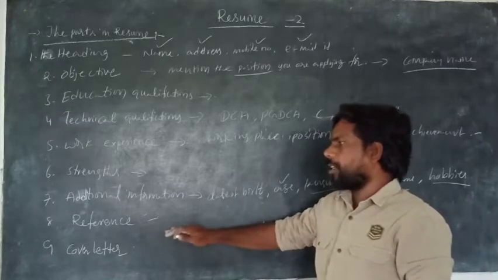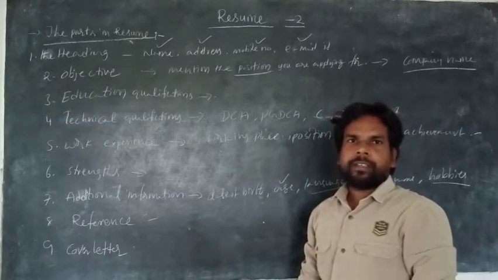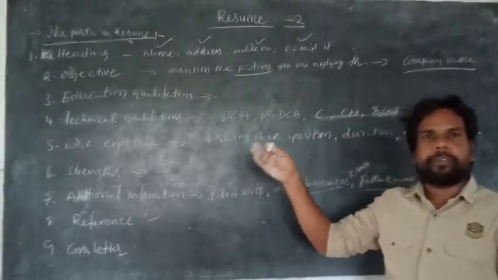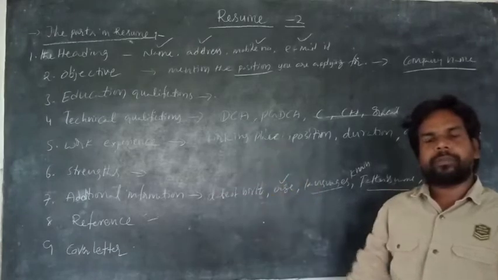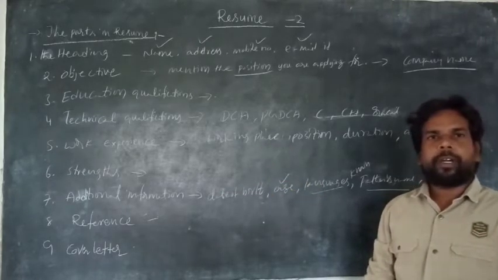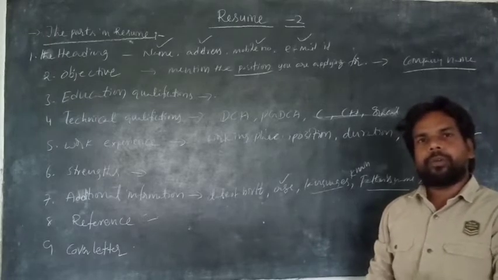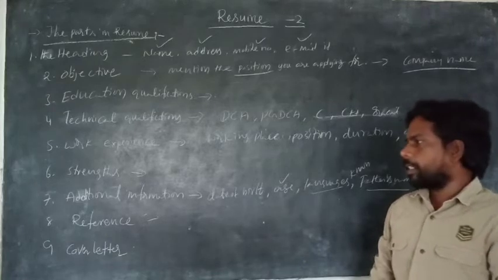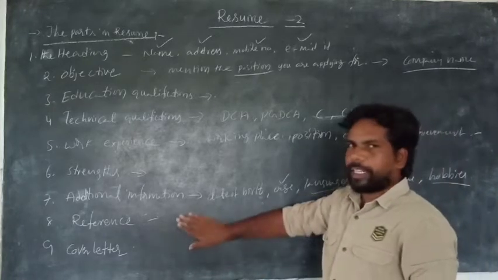So why should we write reference? With the help of the reference, the employer who is going to give a job knows about you. He wants to know whether you are a good person or not, whether you are helpful to the company or not. That is the reason why you have to mention reference here.